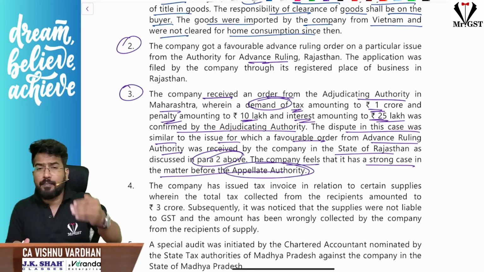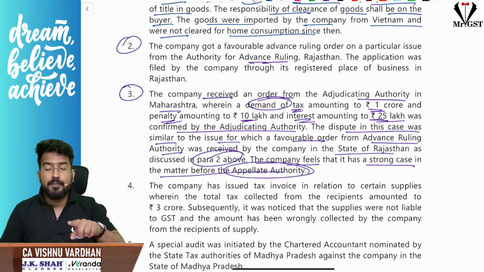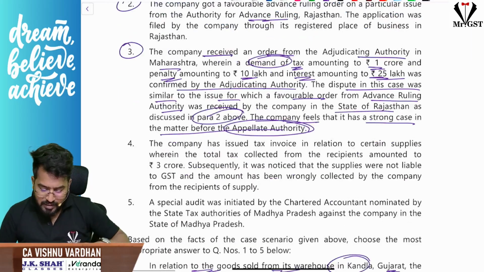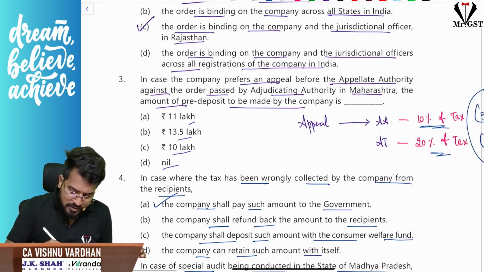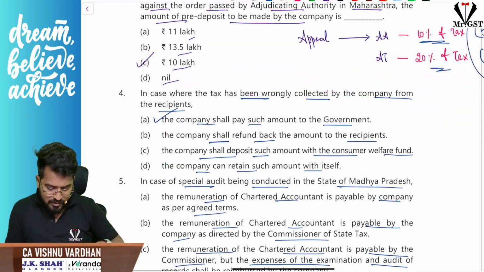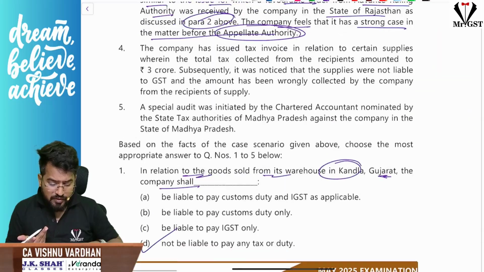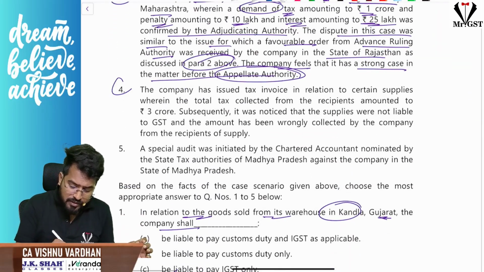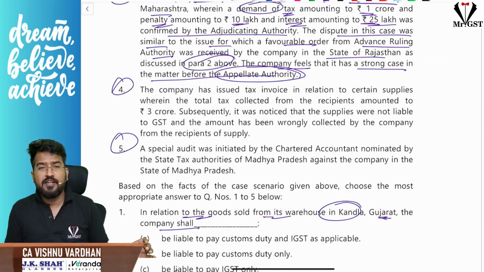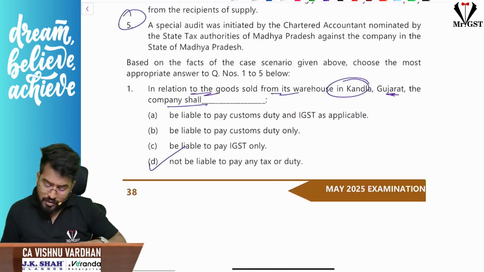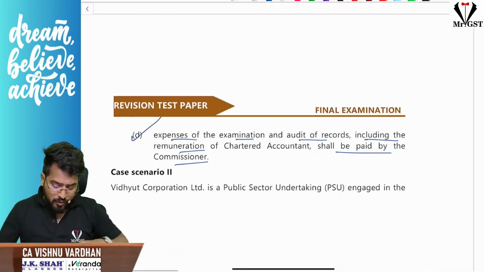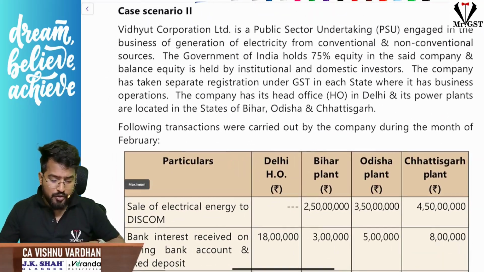So, when you are going to the appellate authority, how much should you deposit? 10% of the tax, correct? So what is 10% of tax here? The tax amount is 1 crore, so 10% of tax is 10 lakhs. That is the answer. Remaining all MCQs we have finished, so there is no need to read these questions at all. Without reading the entire paragraph or full case study, we have finished case scenario 1. Now, let us move on to case scenario number 2.